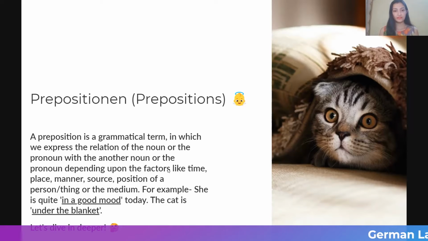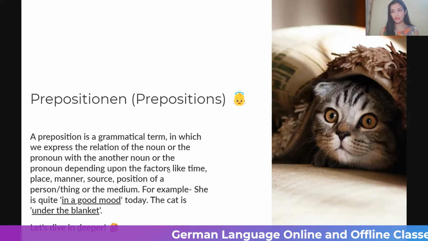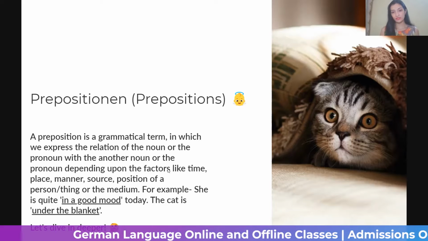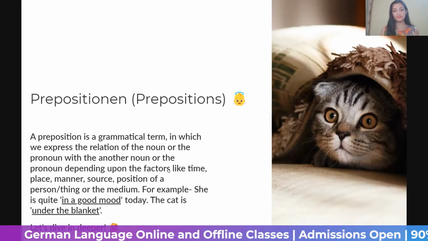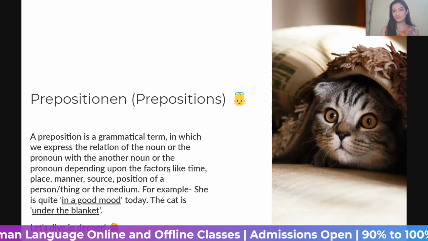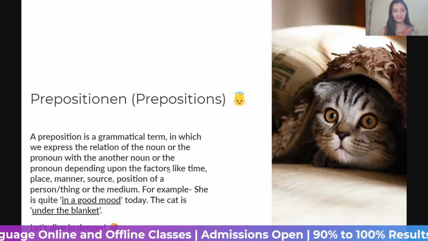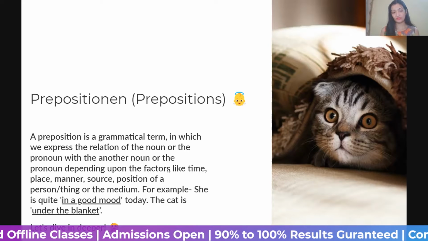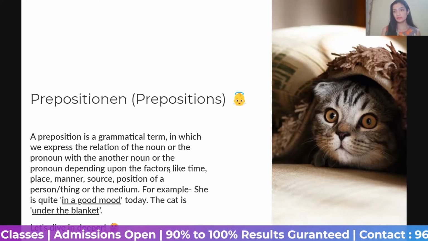And if I say the cat is under the blanket, again the relation between the cat and the blanket is position: what's the position of the cat? The cat is under the blanket, which you can see over there. Here also the cute cat is under the blanket. The relationship between the cat and the blanket is of position, which is depicted by under.